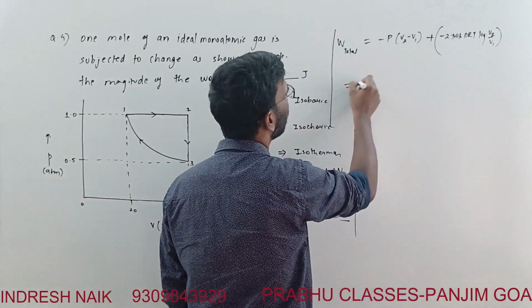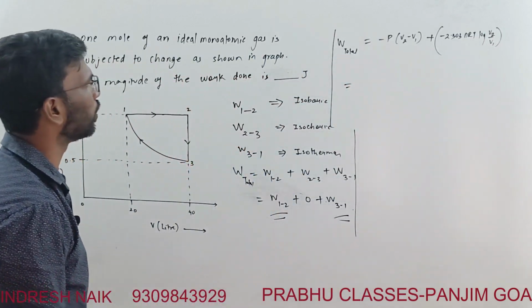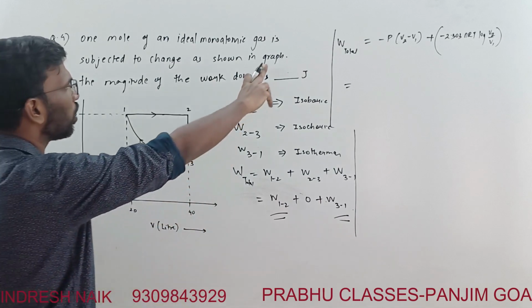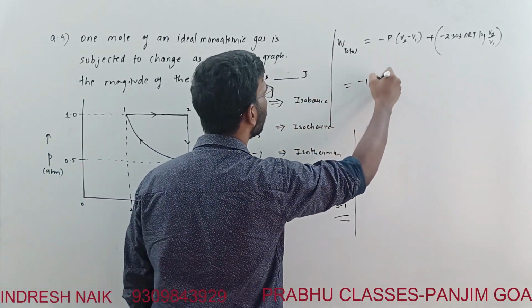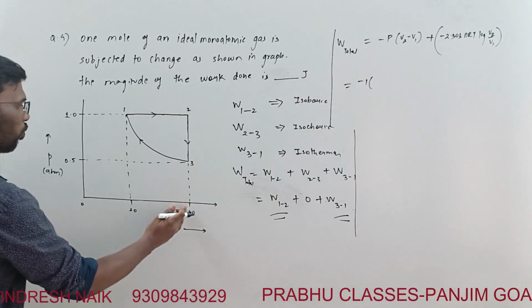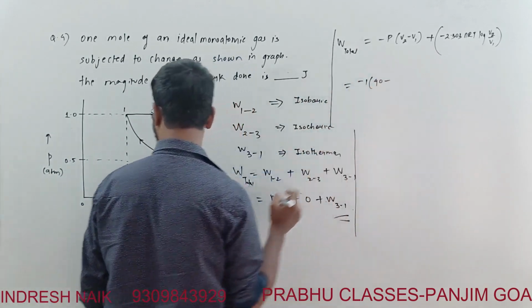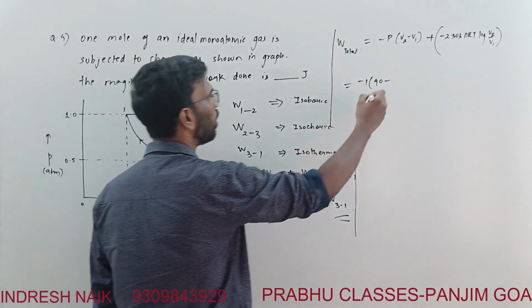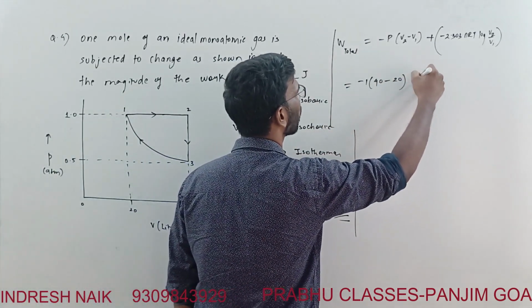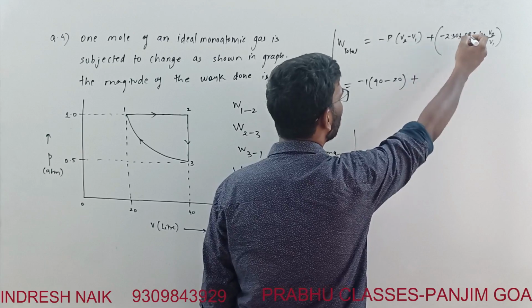This is how the isothermal reversible work is given, right? The pressure is 1 atmosphere, so 1 into V2 minus V1. The final volume from here to here is 40, and the initial was 20. So 40 minus 20, plus nRT.